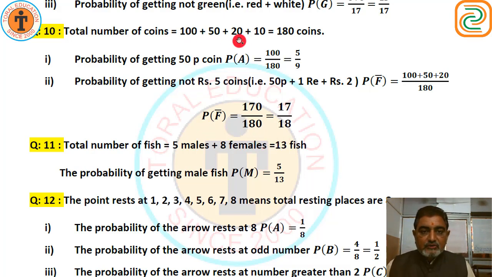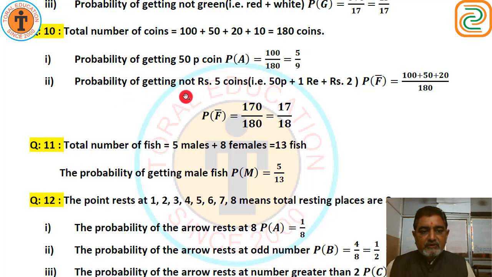First of all, do the sum of all the coins. 100, 50, 20, 10. 180 coins are total. So the probability of getting a 50 paisa coin, that is probability of A, is 100 upon 180. Cut off the zeros, and 5 2s are 10 and 9 2s are 18. So 5 upon 9 is our answer.